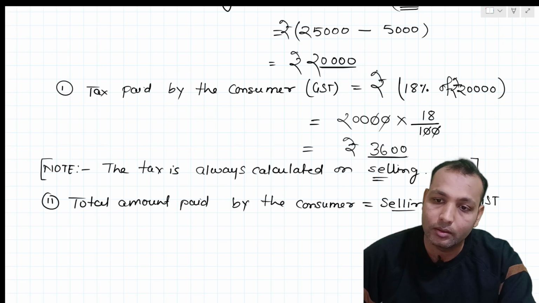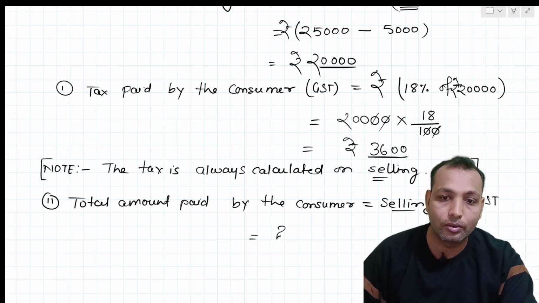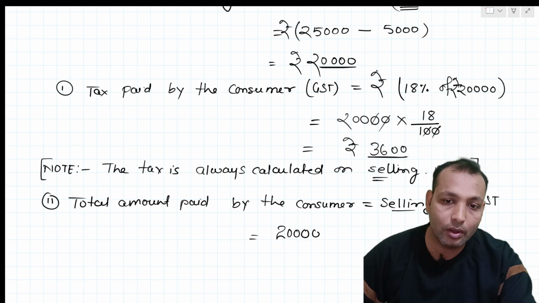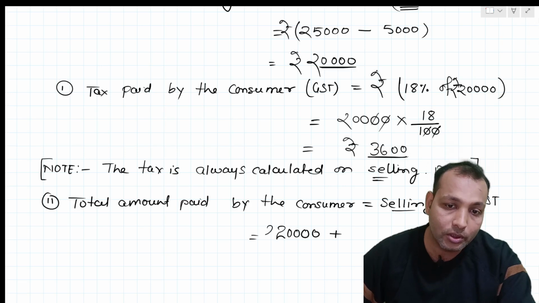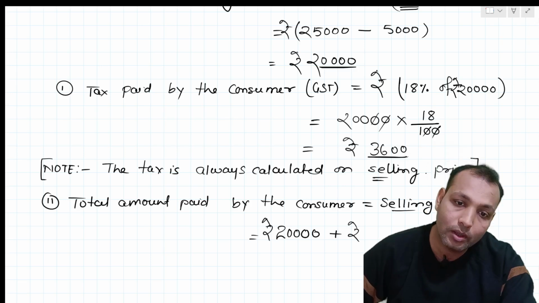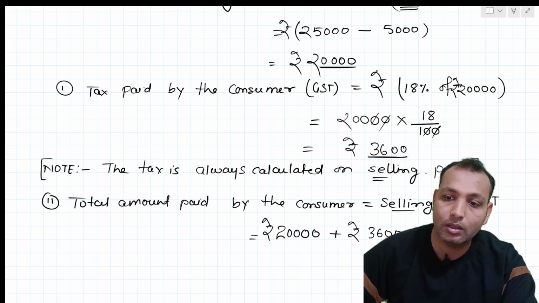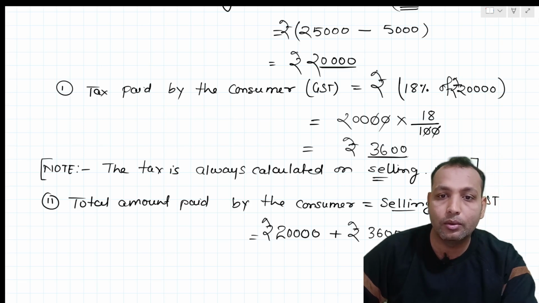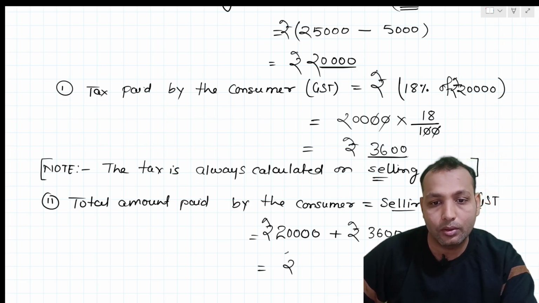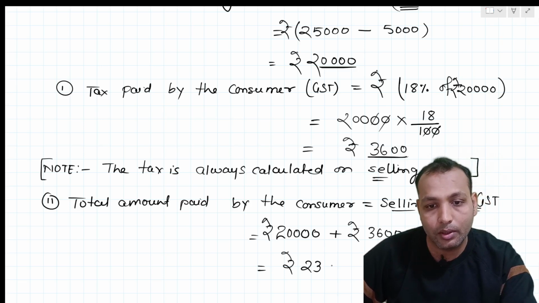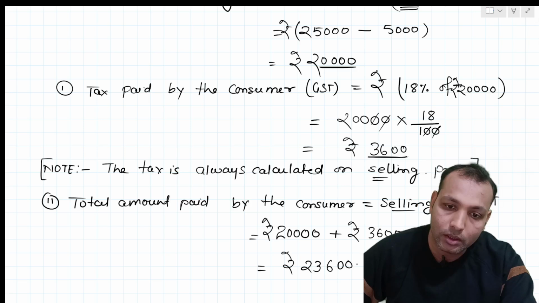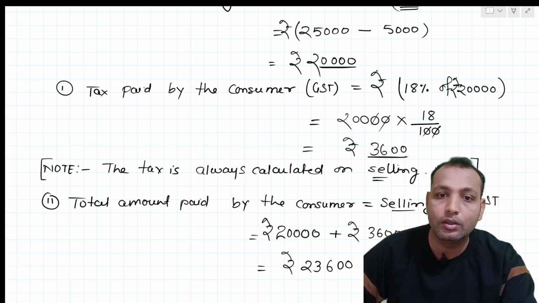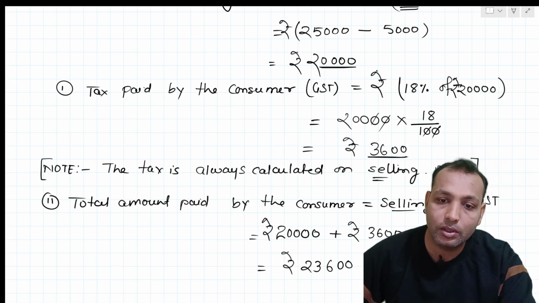In the formula section we discussed this. So how much is the selling price? Here you can see that it is 20,000 rupees, and rupees 3600 is paid as GST. So it will be around rupees 23,600. This will be the second answer we have.